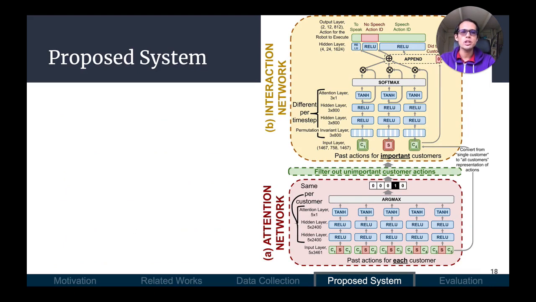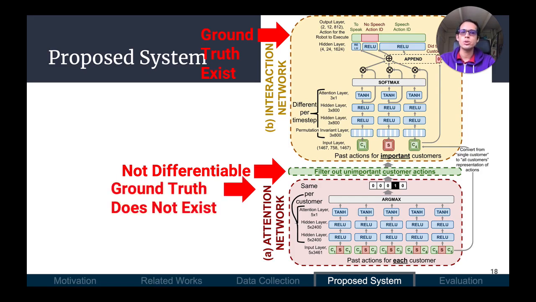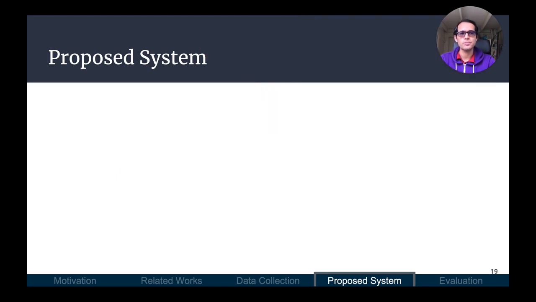However, we cannot train this network end-to-end, since the filter in between these two networks picks out one action from 5 contenders, which is not a differentiable function. In terms of training the network separately, we do have ground truth shopkeeper actions to train the interaction network, but we do not have the ground truth for who the shopkeeper should pay attention to, since we cannot get into the shopkeeper's head. Therefore, how do we get the ground truth attention labels to train the attention network?